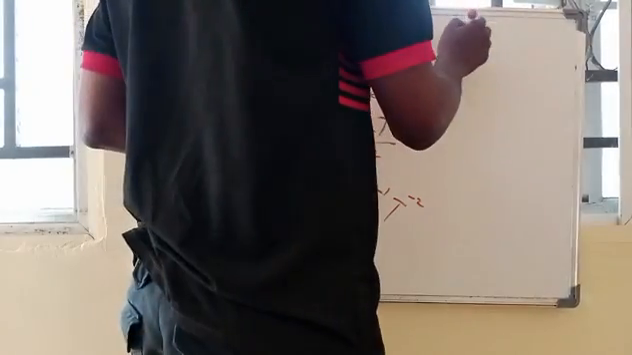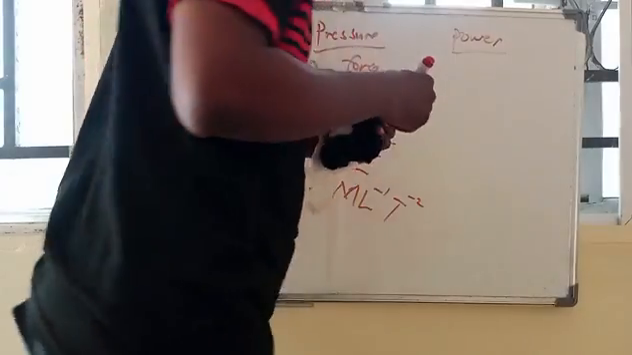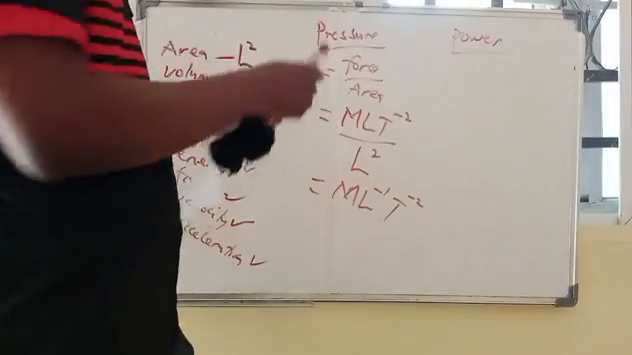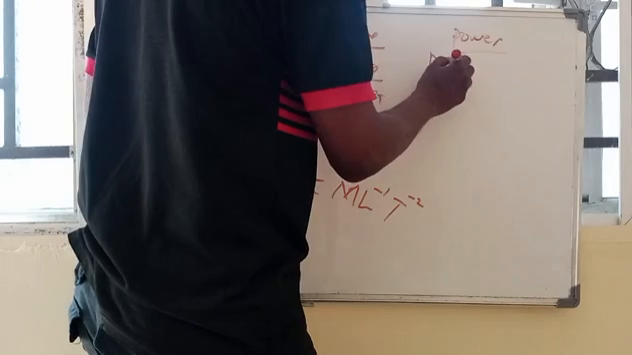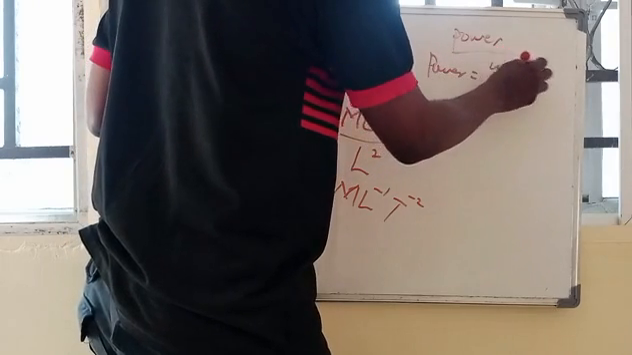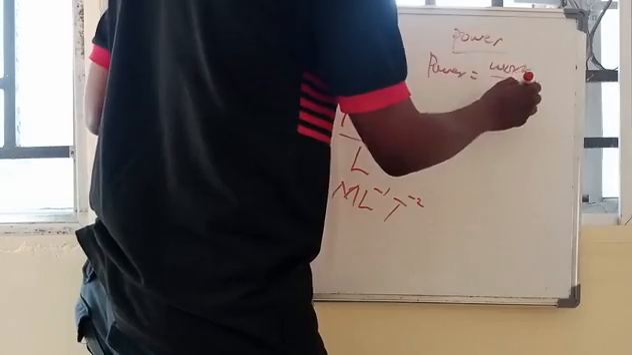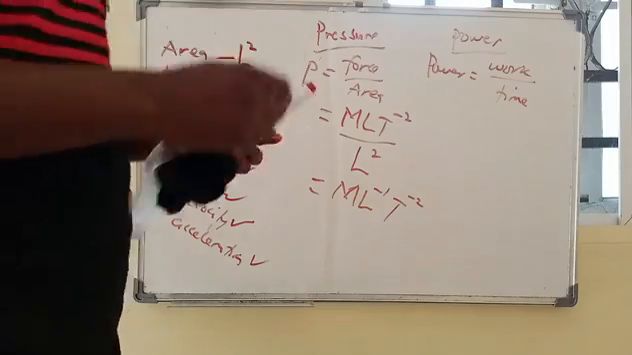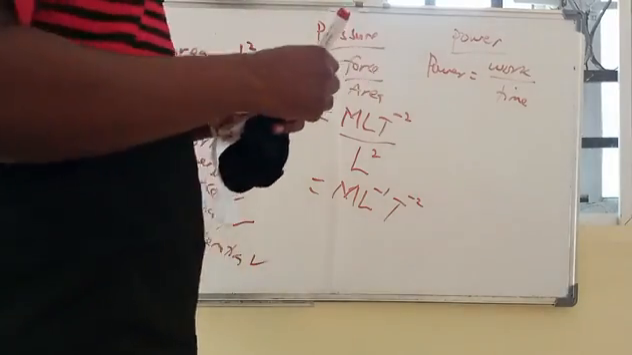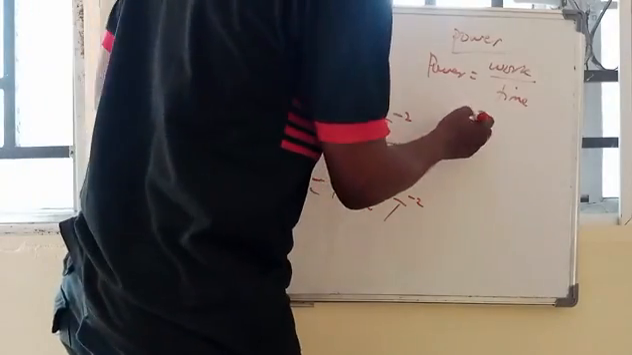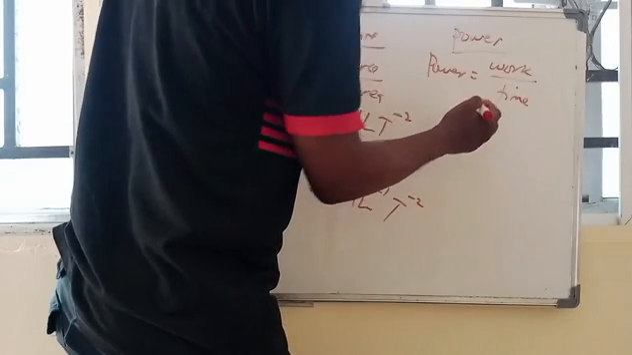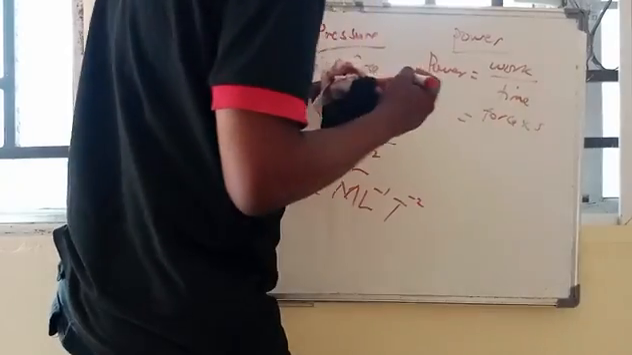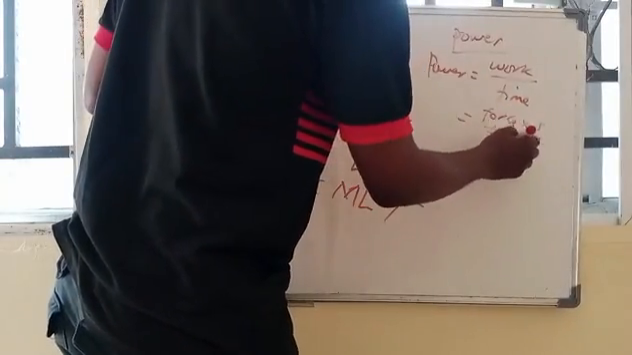And let's look at power. They will tell you power is the rate of doing work or the rate of dissipation of energy. So what does that mean? It means power is work or energy all over time. That is power. And already the dimension of work has been found, because work is force times distance, then all over time.